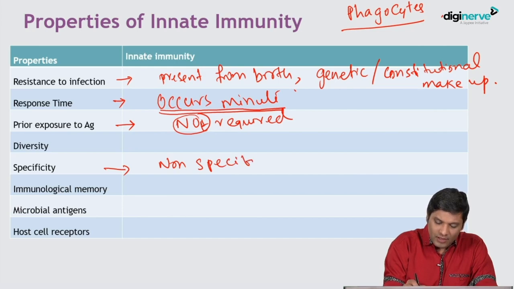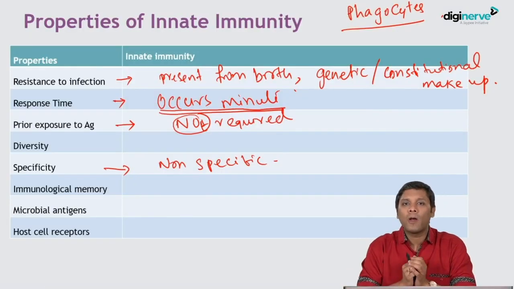Very, very important. The most important difference between innate immunity and acquired immunity is that acquired immunity is specific. The components of acquired immunity are T cells and B cells. These are very, very specific. Each T cell and each B cell is educated to develop an immune response towards a particular antigen. In contrast, the components of innate immunity are non-specific.